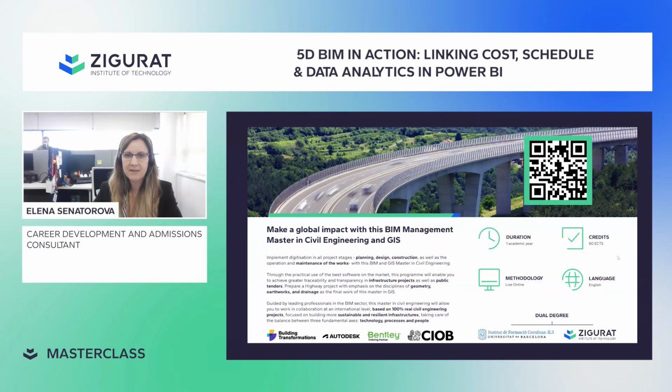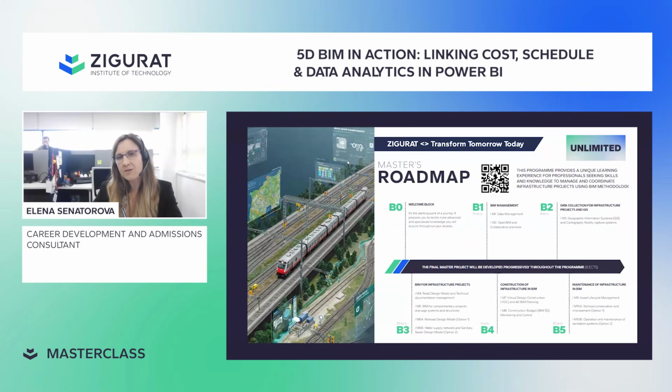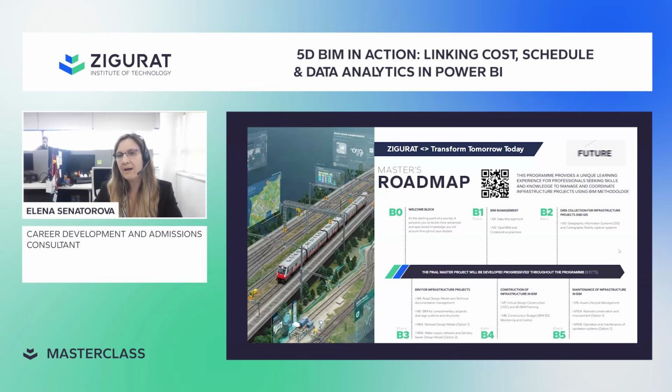Next slide, please, Thaisa. As you can see on this slide, the program follows a clear and progressive roadmap. We begin with a welcome block to establish foundations and level up your skills in BIM software. Then block 1 focuses on standards, data management, and collaborative practices. Block 2 explores GIS and reality capture technologies.